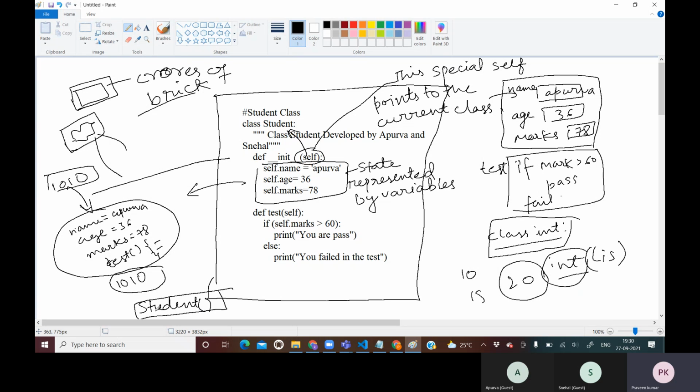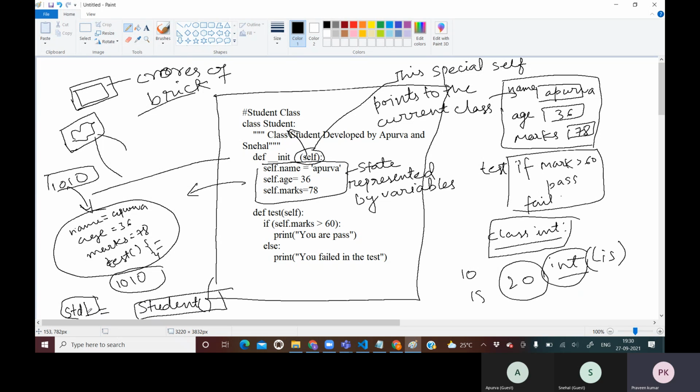Now, to know where exactly this object is present, we will store this object's memory location in a variable. I will say std1. Whenever we want to access a particular property or function of this object, we can take help of std1.